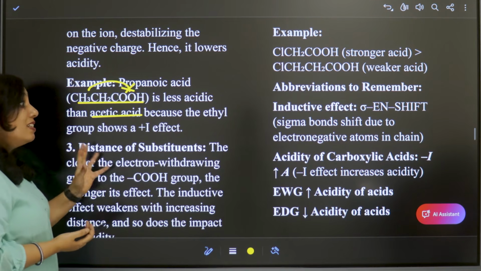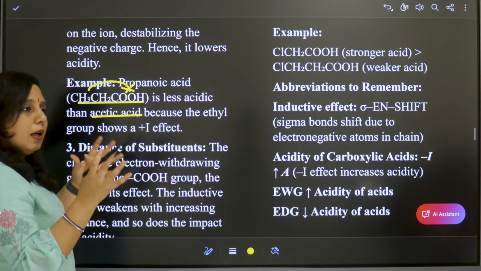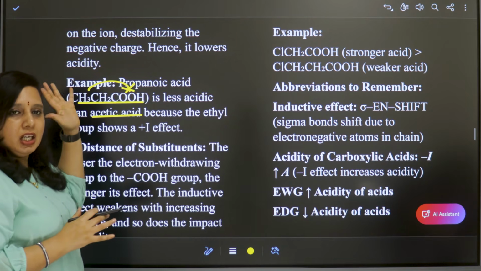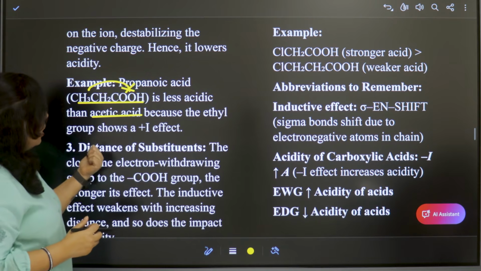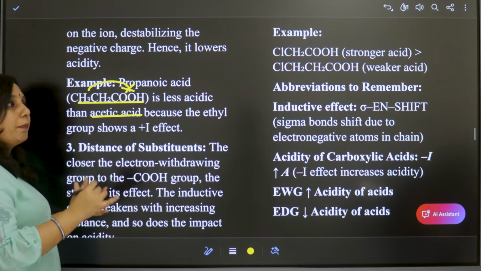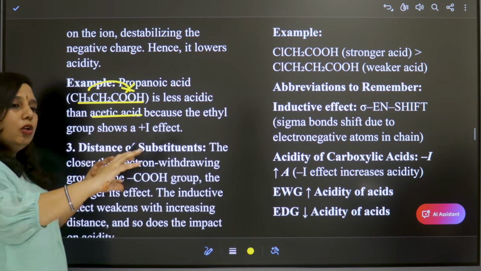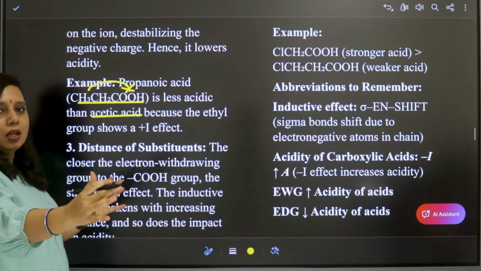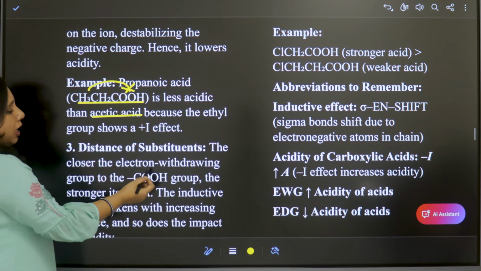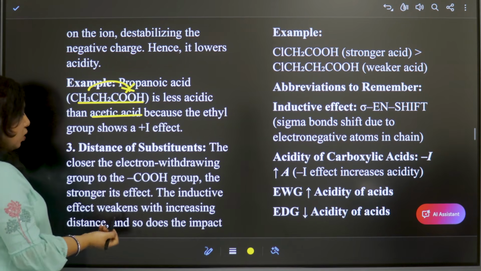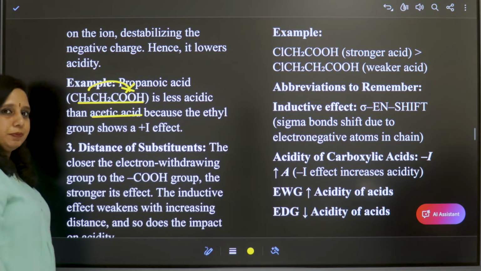Then the distance of substituents. Positive inductive effect and negative inductive effect affect in one way. But what happens if the substituents are far away from the carboxylic acid? The closer the electron withdrawing group to the COOH group, the stronger is its effect.